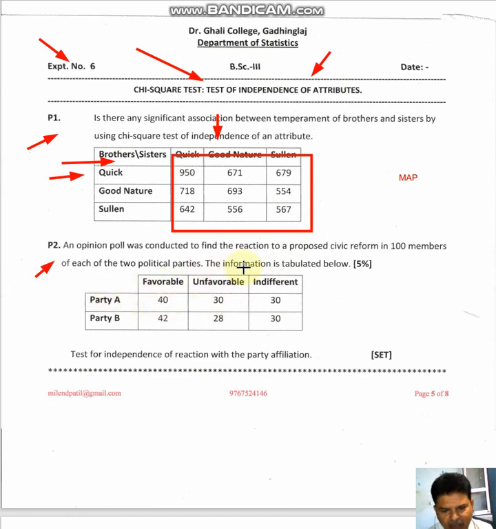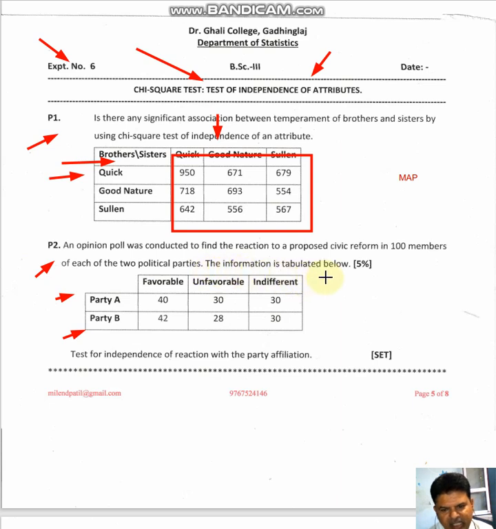So what is given in problem number 2? The information related with party A and party B is known: favorable, unfavorable and indifferent. So there are two parties and the columns in this case are three. An opinion poll was conducted to find the reaction to a proposed civic reform in 100 members of each of the two political parties.